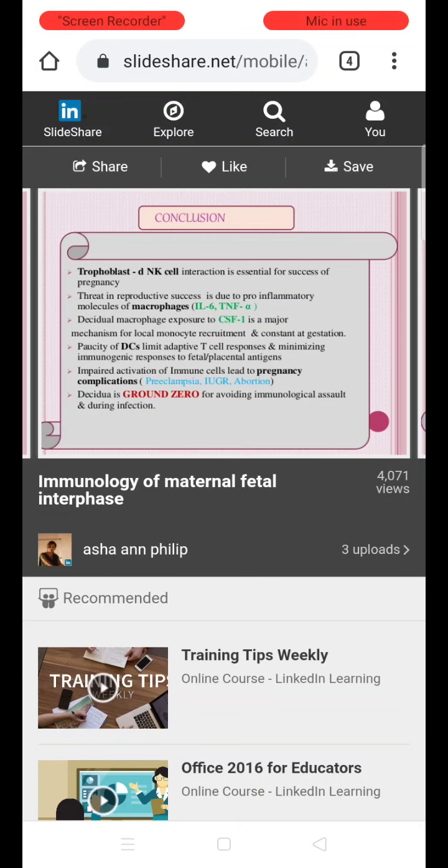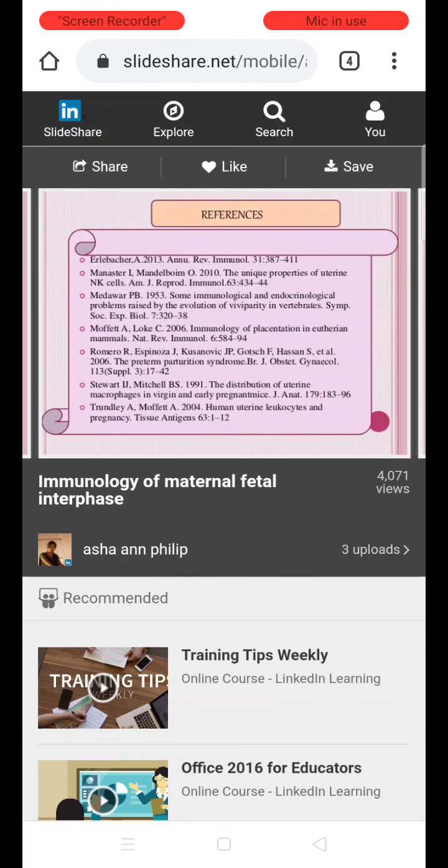So impaired activation of these various immune cells can result in pregnancy complications like abortions, recurrent pregnancy loss, IUGR, and preeclampsia. So the decidua is not absolutely a ground zero barrier for preventing transfer of infection from the mother to the fetus. So there are chances of various infections being transferred from the mother to the fetus during pregnancy if there are active infections in the mother. Thank you.